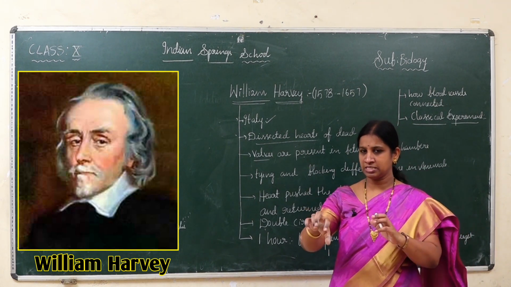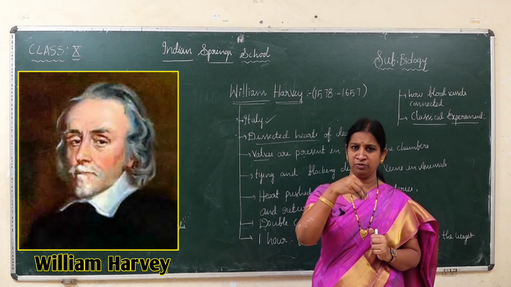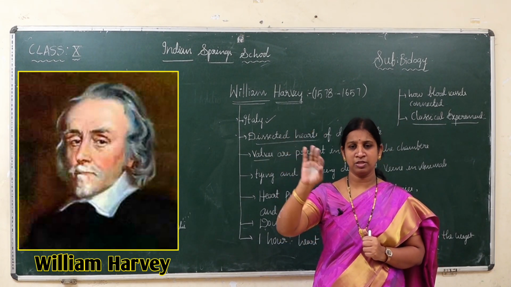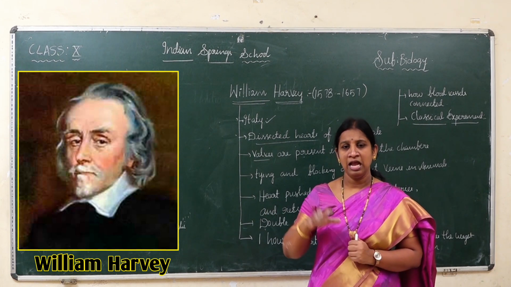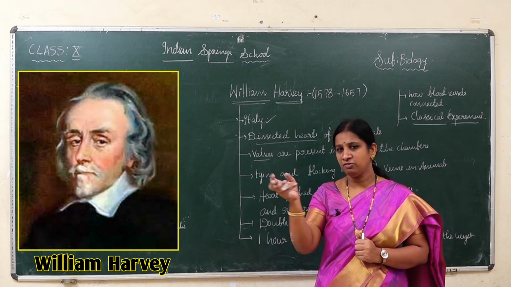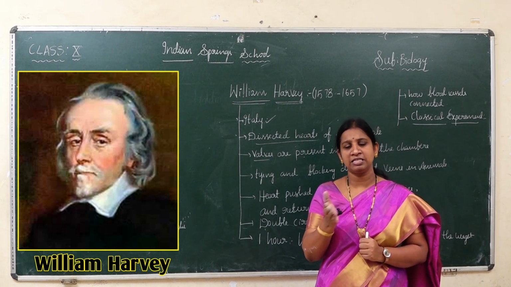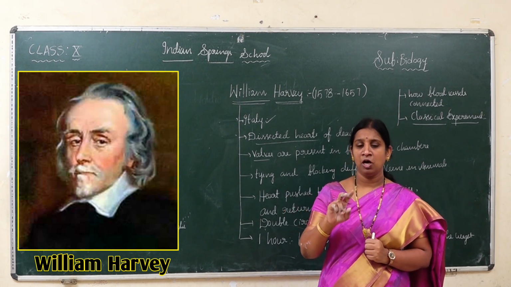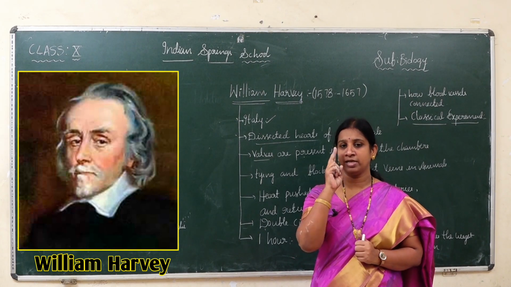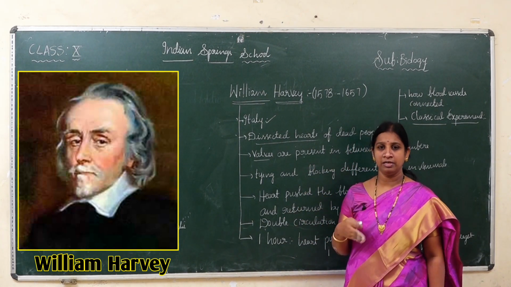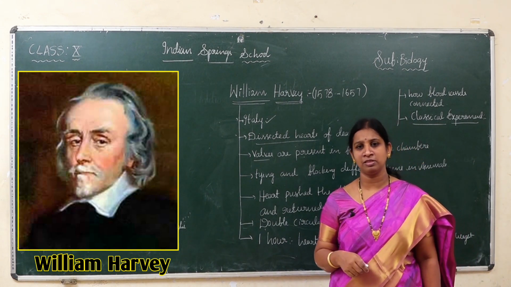Once blood is collected from body parts and enters the heart, from the heart, blood is sent to the lungs. There the oxygenation is completed, right? After oxygenation, it is brought back towards the heart. Now from the heart again it is sent to body parts. In this way, how many times does the blood flow? 2 times. So in those days only he explained about double circulation. Till now we are following the same concept.